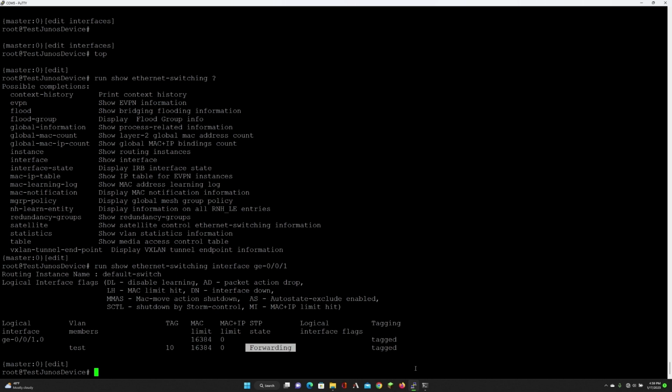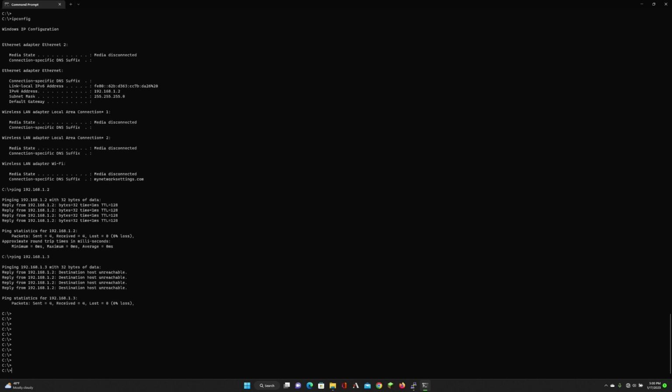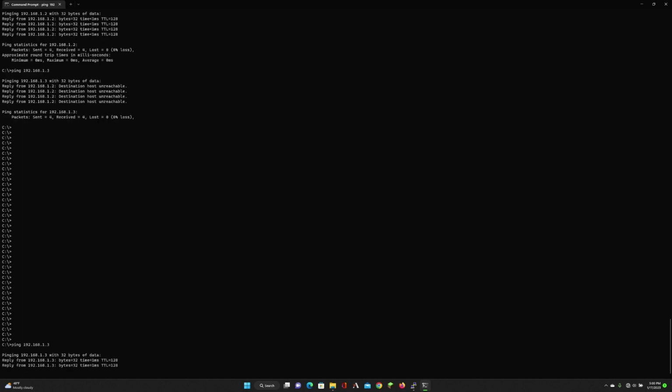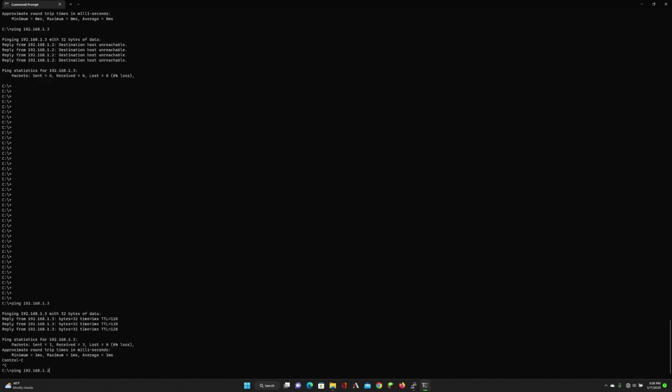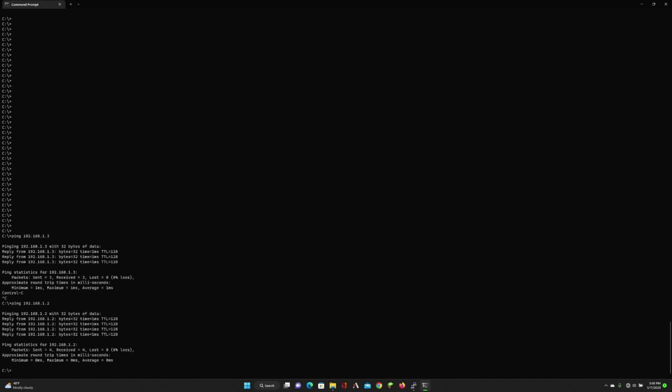So if everything is configured correctly, I should be able to open up my command prompt. Okay, let's give me a few spaces here. And as before, I was able to ping .3. And I should be able to ping .2, and there it is. So now you're seeing that these two laptops connected to two different switches are able to ping each other via layer 2 and Ethernet, and it's on a flat layer 2 network.